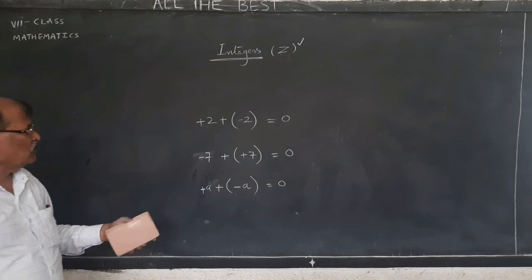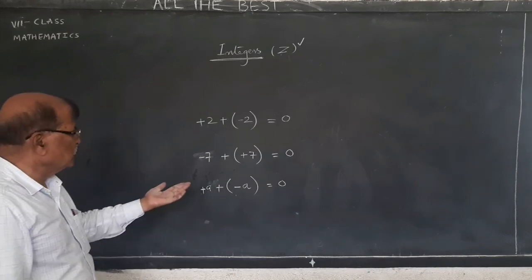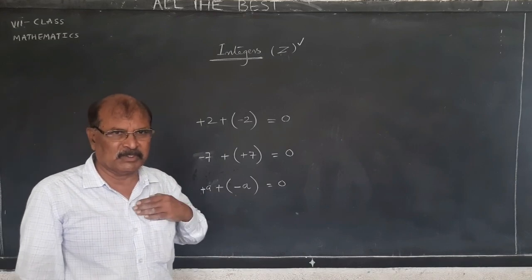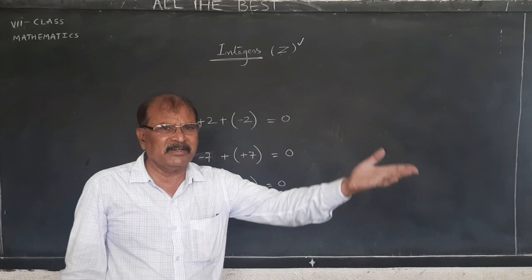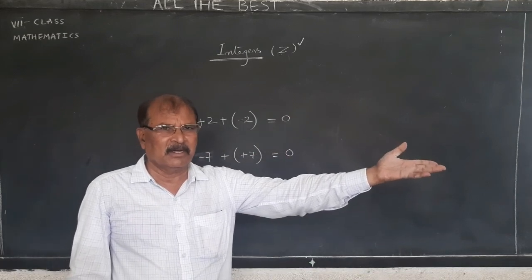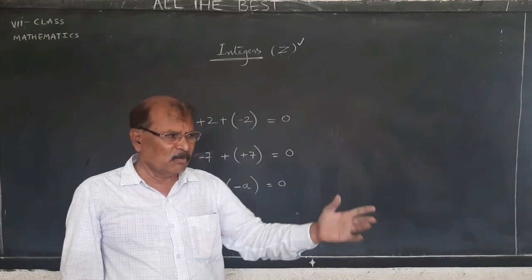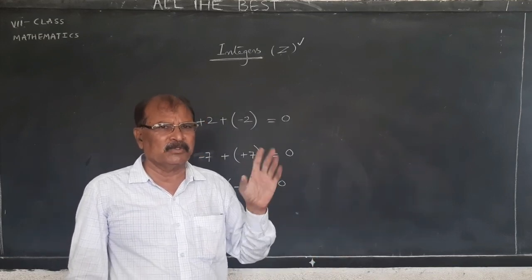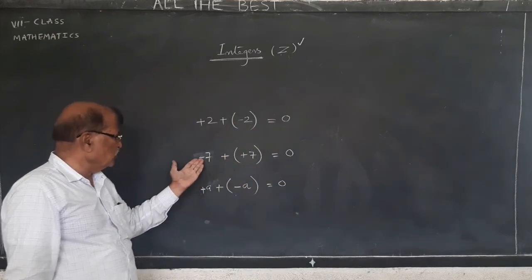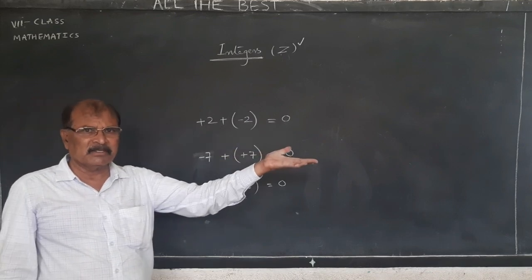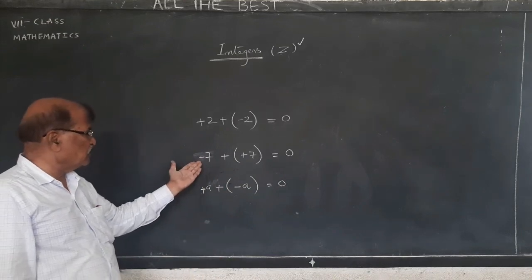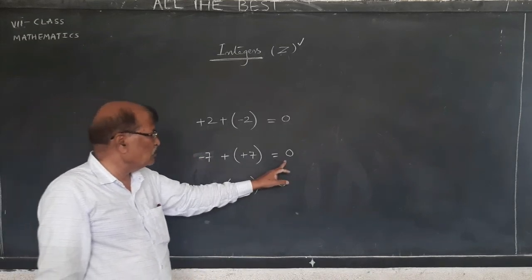So naturally when you come to the natural system, you have 2 rupees, it is positive. When you spend it, it is negative. You have 2 rupees and you have spent it. How much do you have now? No, so it is 0. So plus 2 minus 2 becomes 0. You have 7 rupees debt, it is minus. And you earned 7 rupees, it is positive. You gave the 7 rupees to clear the debt. You have nothing. So it is 0.